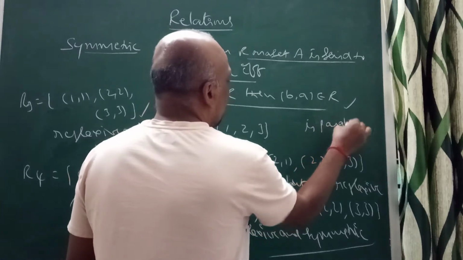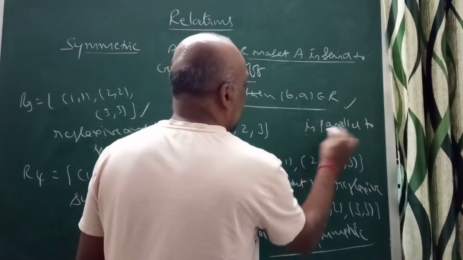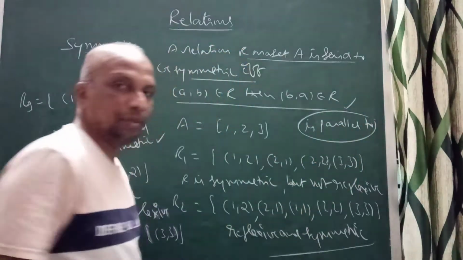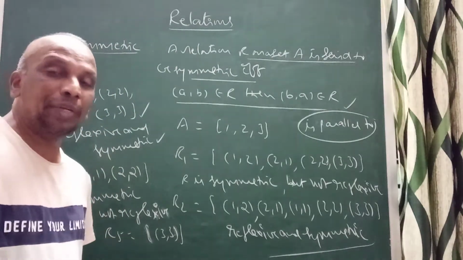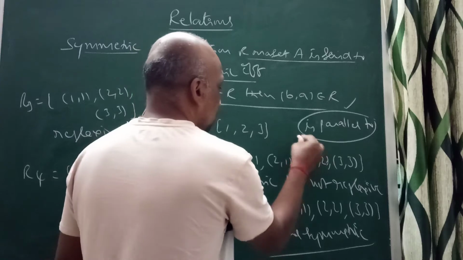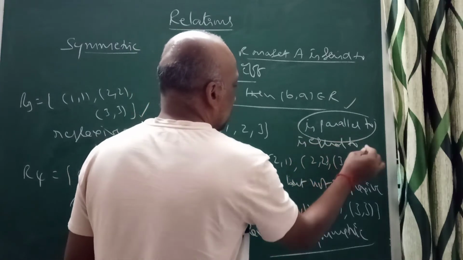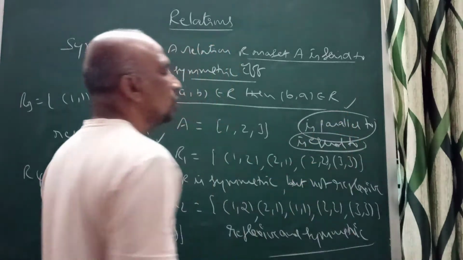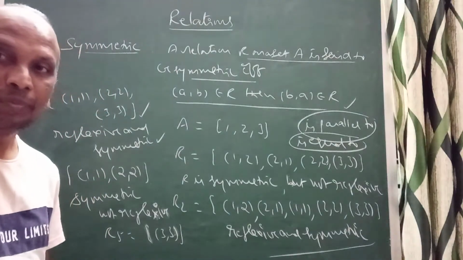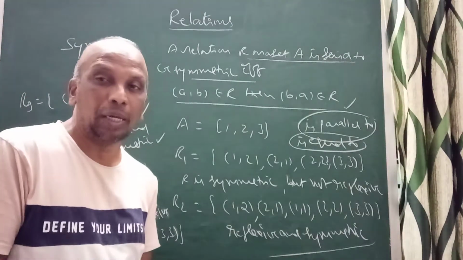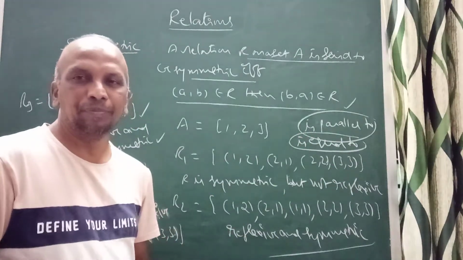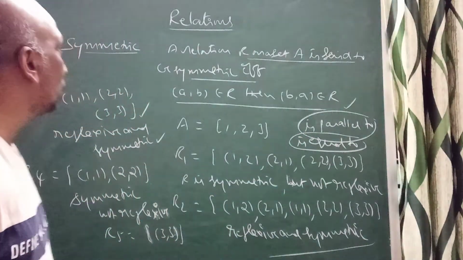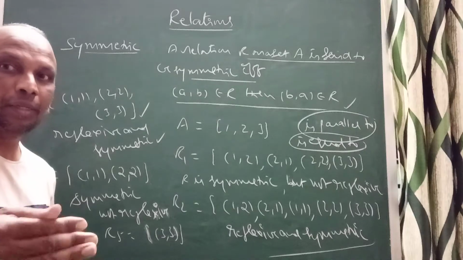Now you can also discuss "is parallel to." It is always symmetric: A is parallel to B, B is parallel to A. Even "is equal to" is always symmetric: A is equal to B, B is equal to A. These two relations are always symmetric. Just remember that.